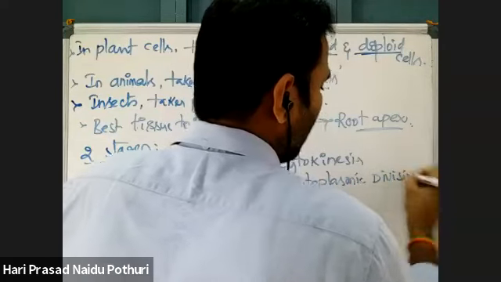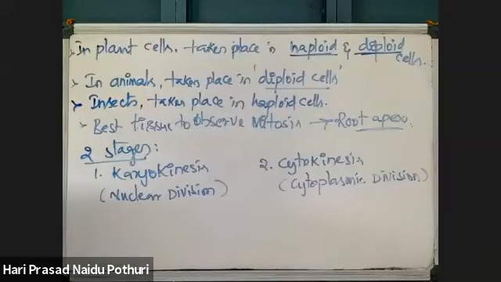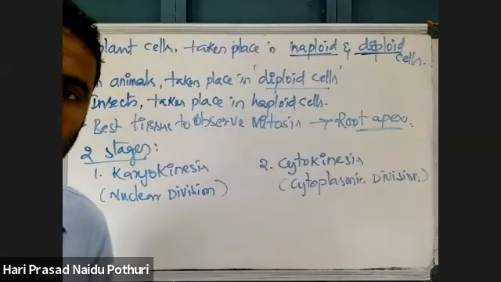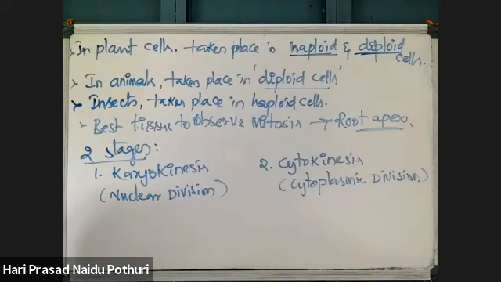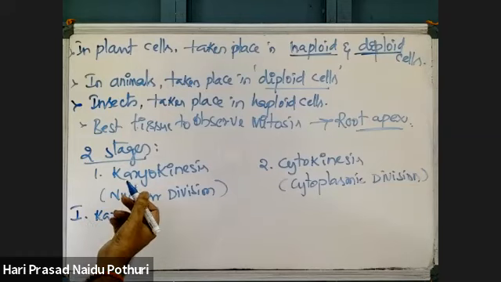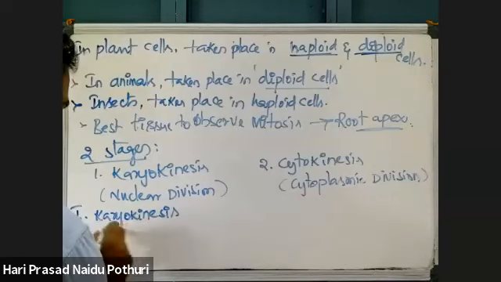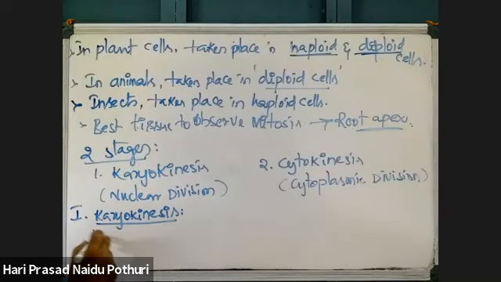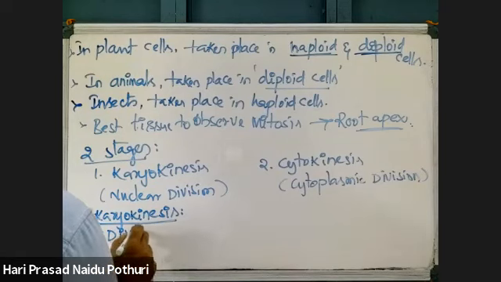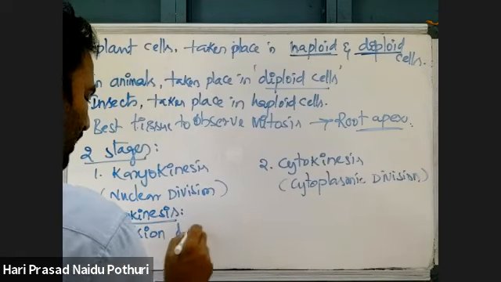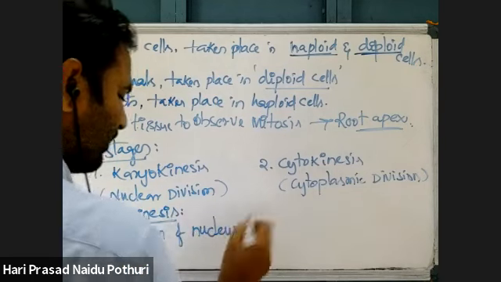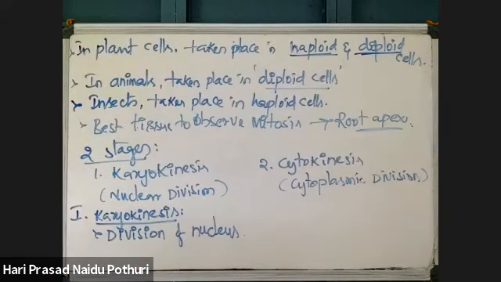Division of cytoplasm is cytokinesis. Division of the nucleus is called karyokinesis. Okay, see the first heading. Karyokinesis involves division of the nucleus.